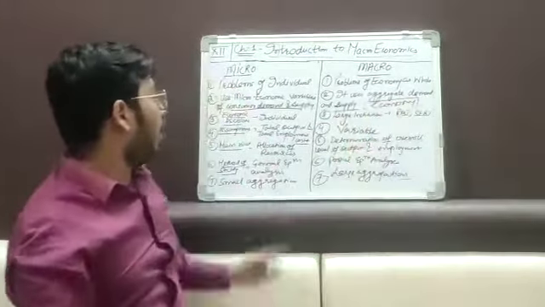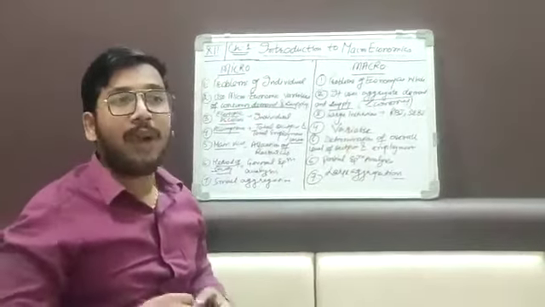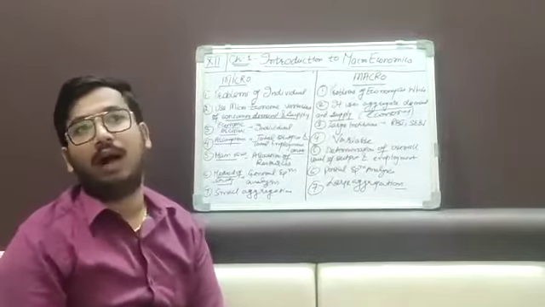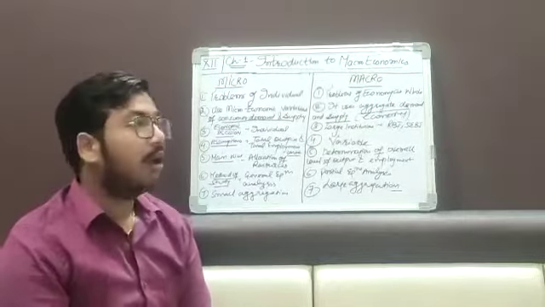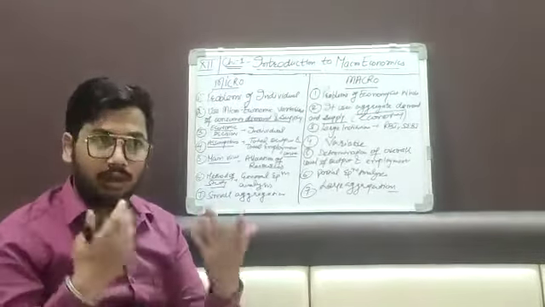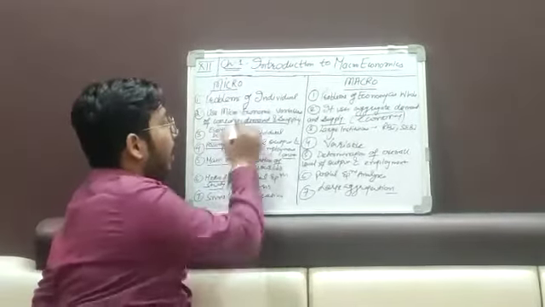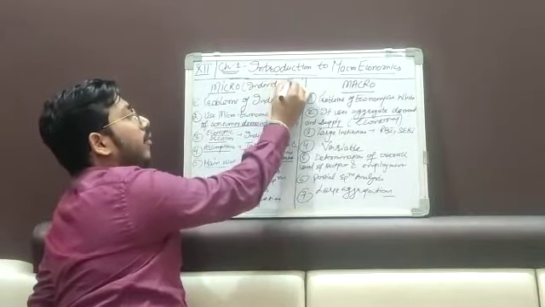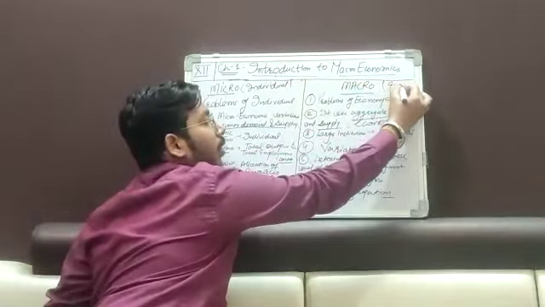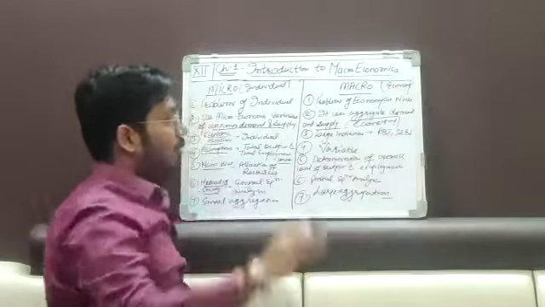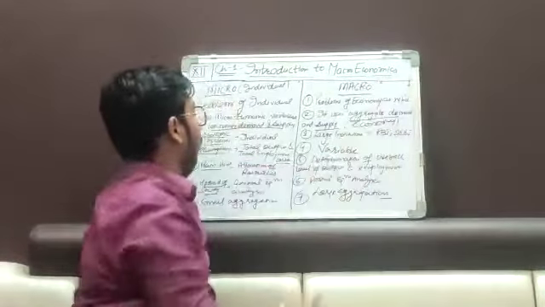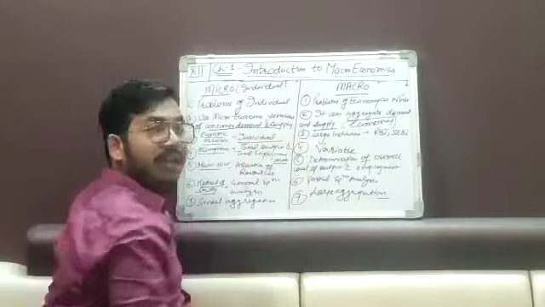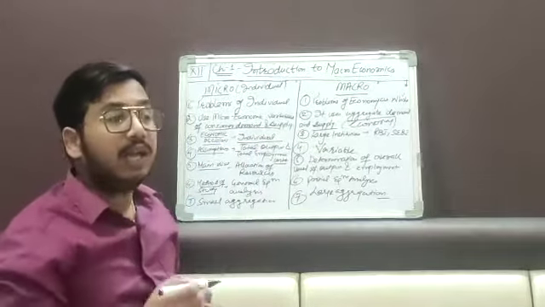Okay. Now third, in case of microeconomics, we take an example of your house, where you want to buy a car. Who will take the decision? Your father or your grandfather, whoever is the head of the family? So in micro, at the individual level, the decision will be taken by the individual.